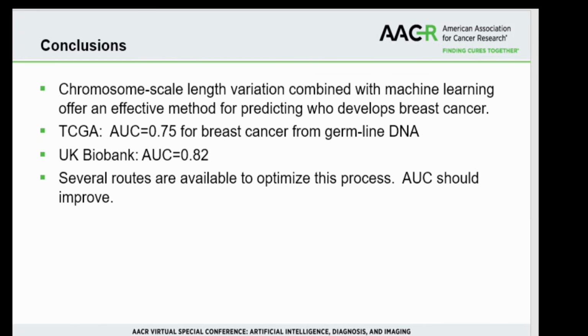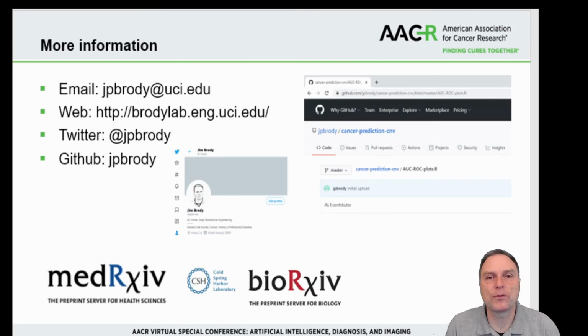In conclusion, I've shown that chromosome scale length variation combined with machine learning offers a powerful new method for predicting who develops breast cancer. If you want more information, you can email me, check my website, or Twitter. We haven't published too much on this yet, but we've got preprints on the preprint servers. Also, you can check my GitHub for some code that will run the TCGA analysis and you can try it yourself.